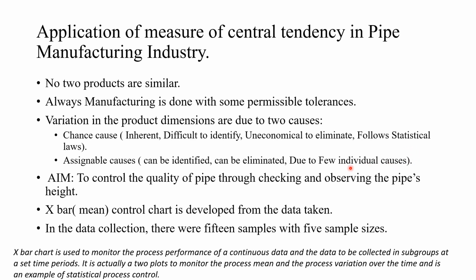Here our aim is to control the quality of the pipe, which we are doing through checking and observing the pipe's height. Here we use the X-bar mean control chart, which is developed from the data taken. The X-bar mean control chart is plotted using the mean values. In data collection there were 15 samples, taken with 5 as the sample size each.